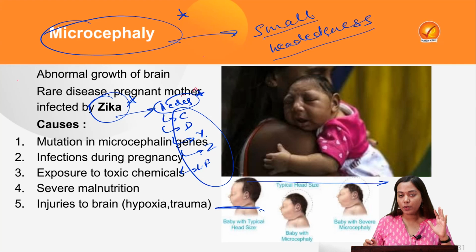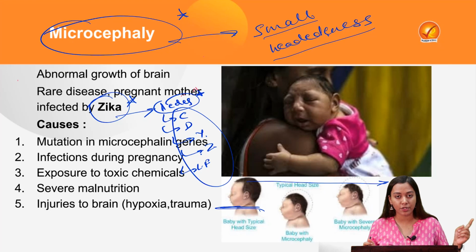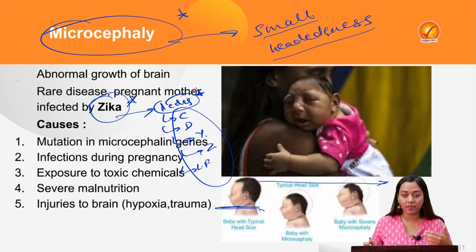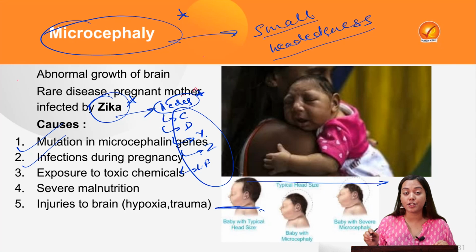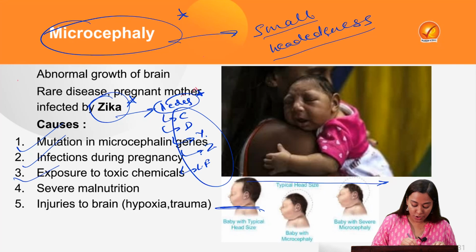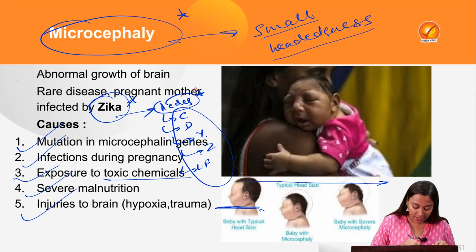Fine. This is not the only cause. Sometimes genetic mutation due to exposure to nuclear substances, for example, when the Hiroshima blast happened in Japan, the mothers developed a kind of mutation which got inherited by their children, and they developed microcephaly. So mutations can be a reason. Infections like HIV and herpes can be a reason. Exposure to toxic chemicals, for example contaminants like uranium, arsenic, etc. can happen. Next is severe malnutrition and injuries to the brain.